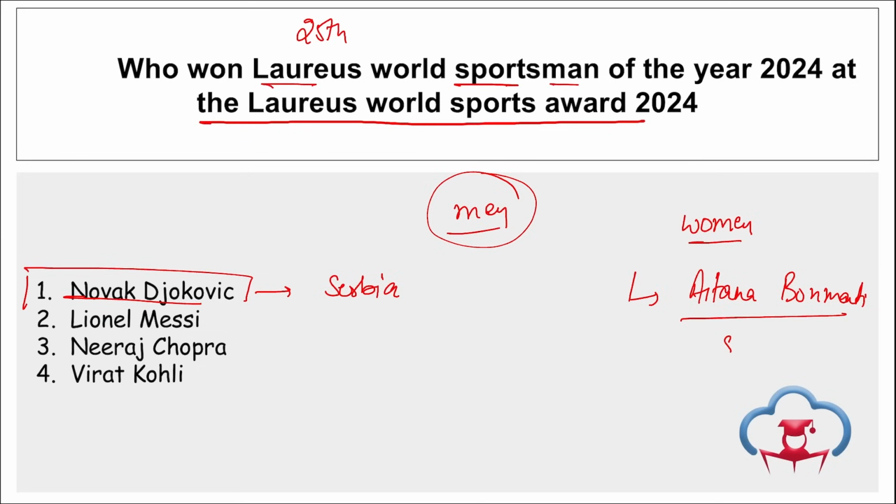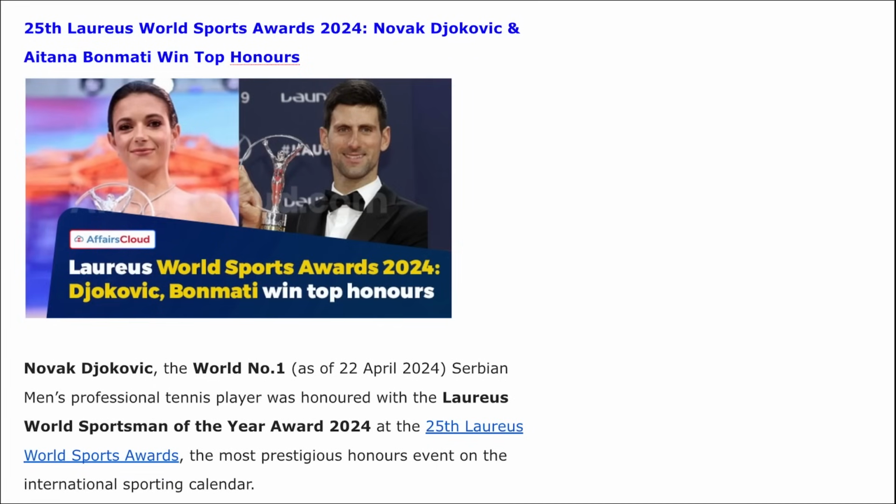She's a Spanish player, right? And she has recently won the Laureus World Sportswoman of the Year Award, and the Laureus World Sportsman of the Year Award was won by the very famous Serbian tennis player Novak Djokovic. Here you can see Aitana Bonmati, and on the right is Novak Djokovic. Right, take a note of this.